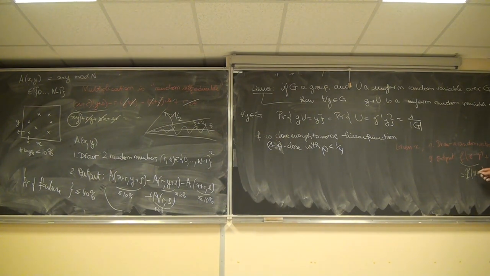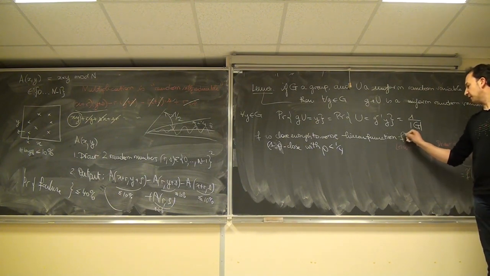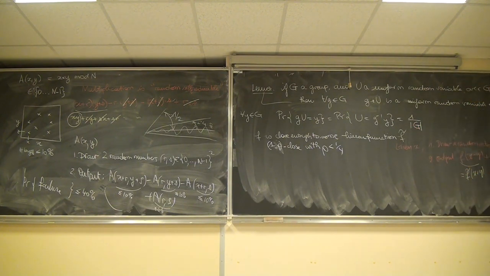This will be f tilde. So we want to recover some linear function f tilde. This will be f tilde of y with probability at least 1 minus rho.